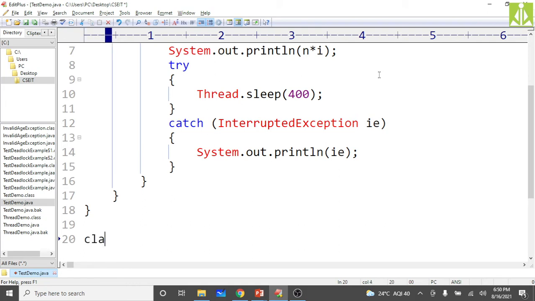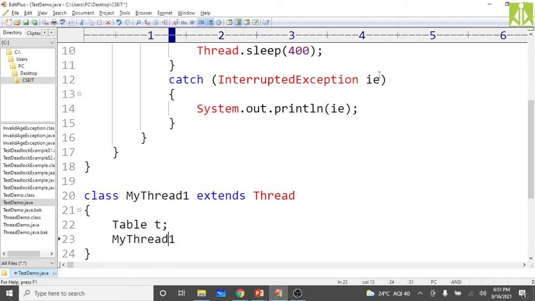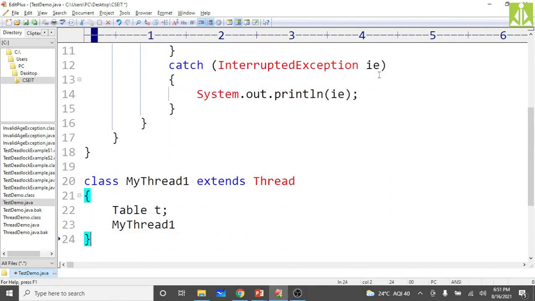Then go for another class, MyThread1, which should extend the Thread class. Inside it, first write the constructor MyThread1, because we are going to pass the table class object over here.